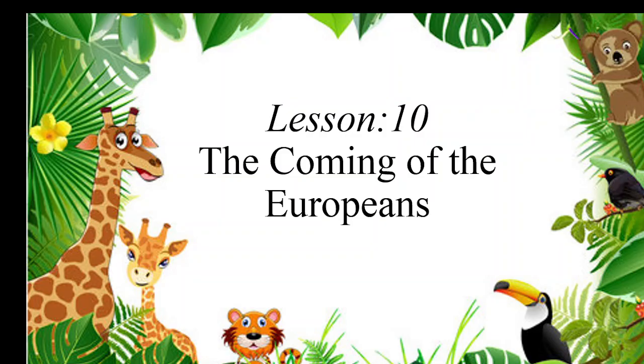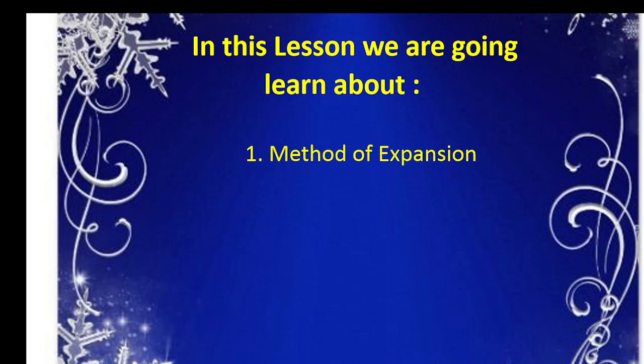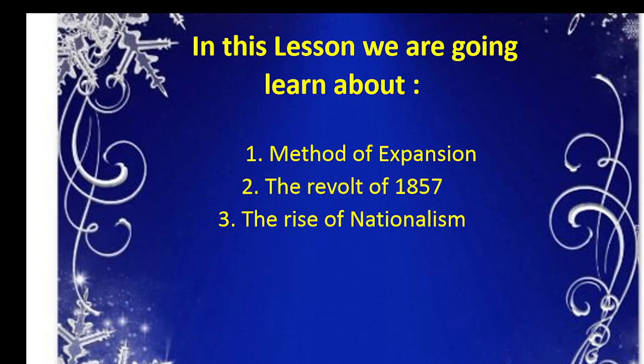Today we are going to continue lesson 10, the coming of the Europeans. In this class, we are going to learn about three things. The first one, method of expansion. The second one, the revolt of 1857. And third, the rise of nationalism.